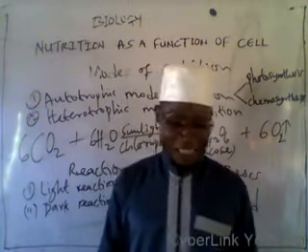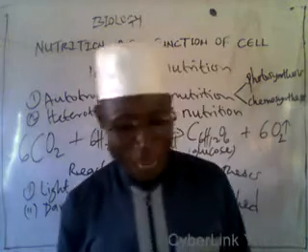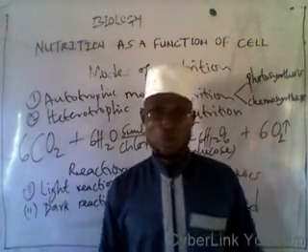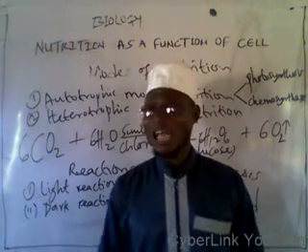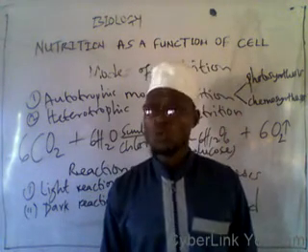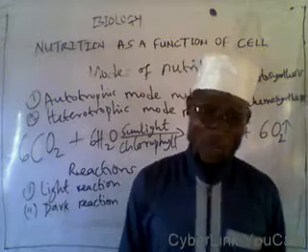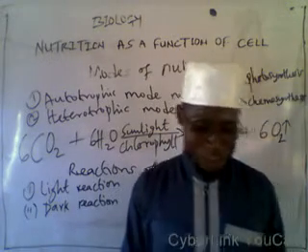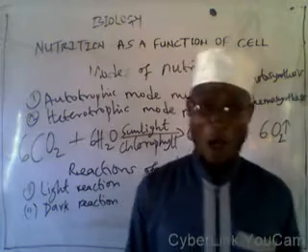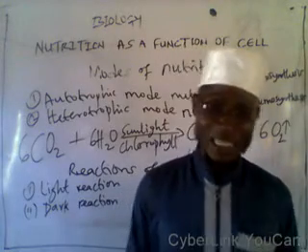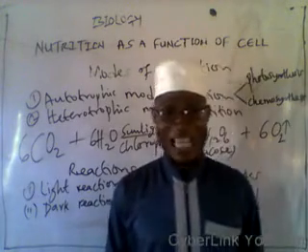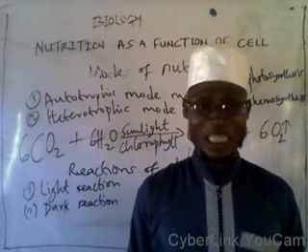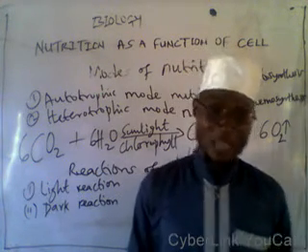If you look at photosynthesis, one, it takes place in the presence of sunlight. Without sunlight, photosynthesis cannot take place. Two, it takes place in the chloroplast of the leaf. Three, the byproduct of photosynthesis is oxygen. That is, oxygen is given off as a byproduct. Four, the raw materials needed for photosynthesis are low energy containing compounds, carbon dioxide and water.